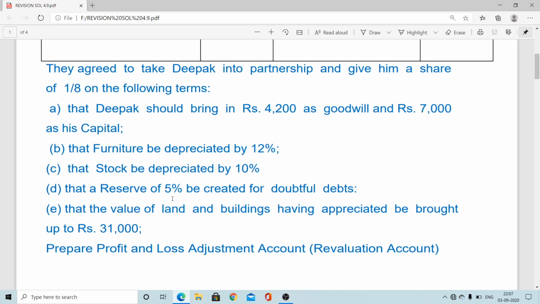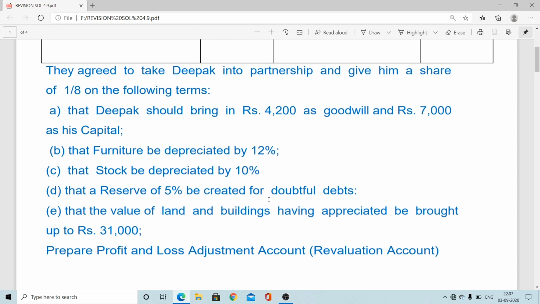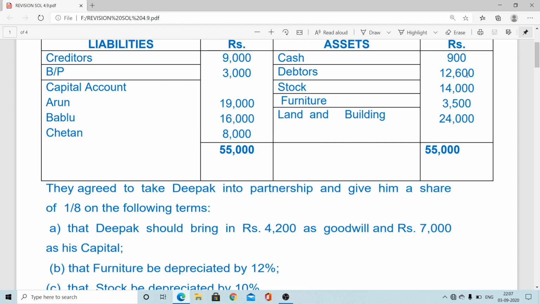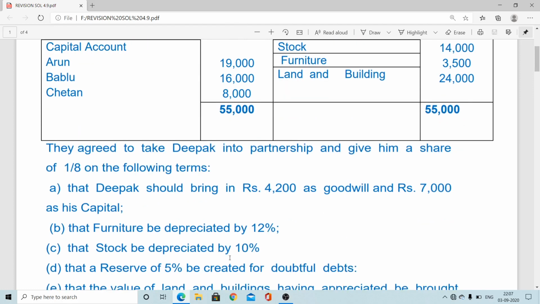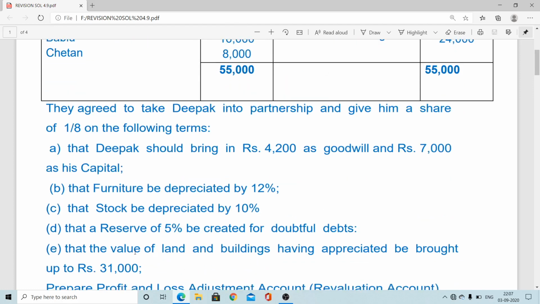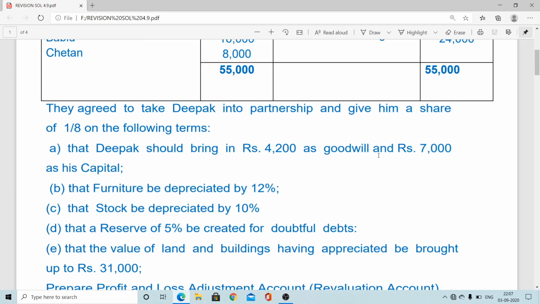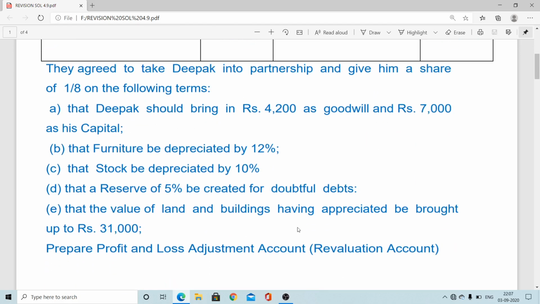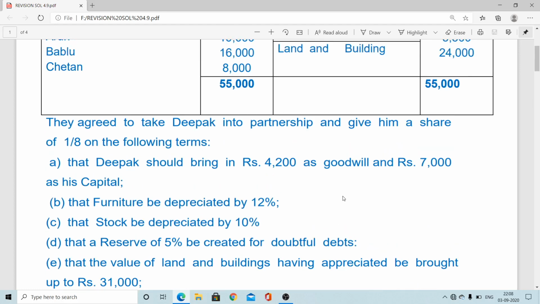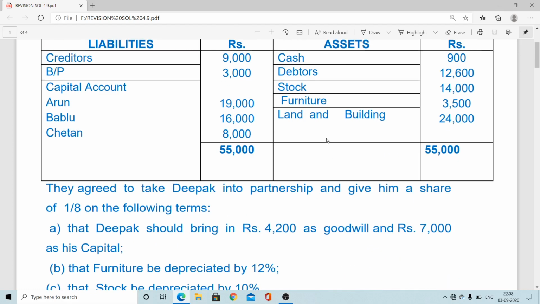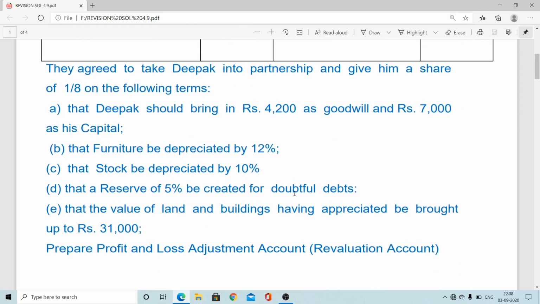Reserve to be created for doubtful debtors, that is 5%. Debtors value here 12,600. So 5% if you calculate here 630 coming. Now after that, value of land and building to be brought up to rupees 31,000. So land and building figure here 24,000. 31 minus 24, that is 7,000. Increase of land and building value. So land and building account debit to revaluation account.